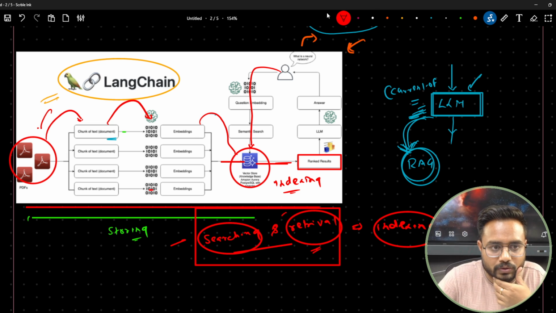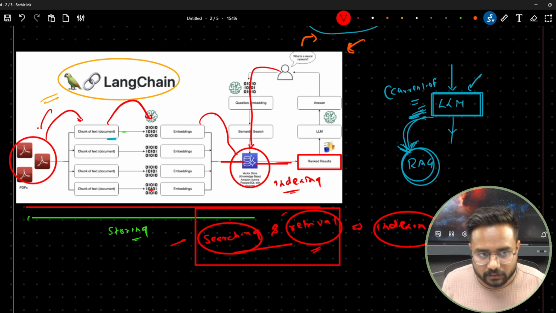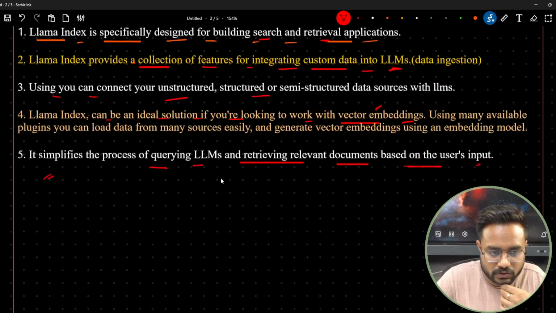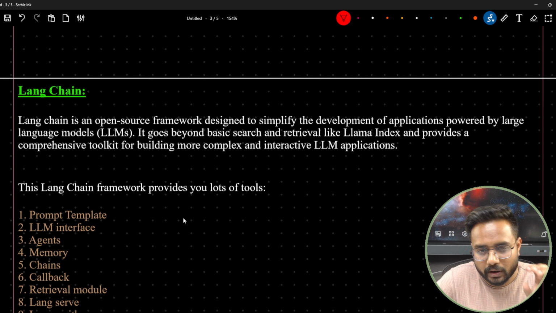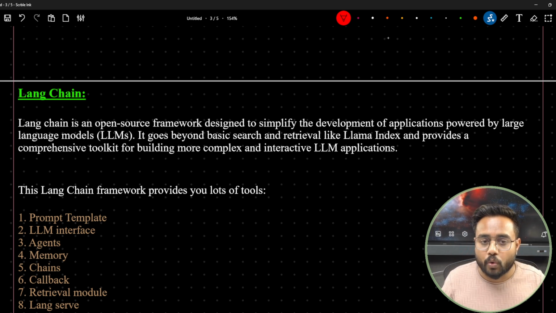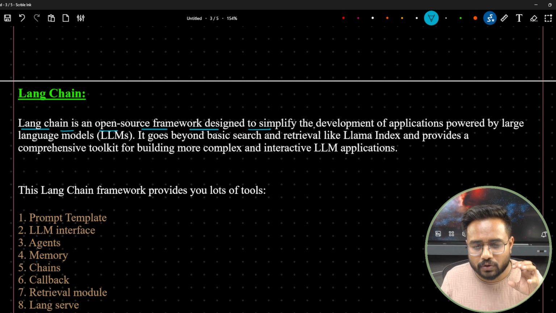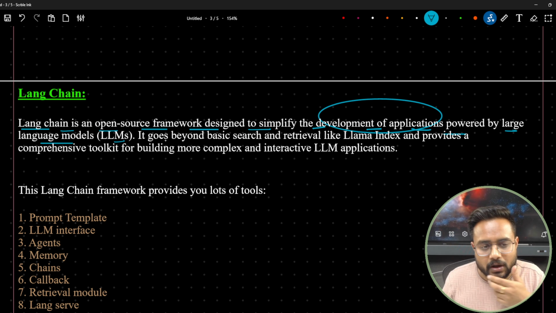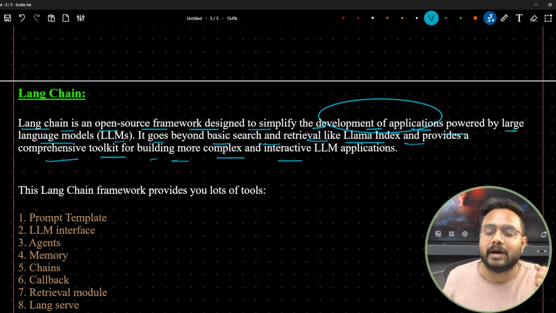Okay, now coming to LangChain. Here you can see LangChain, but I can write Llama-Index also, so that the understanding will be a bit clearer to all of you. If we are talking about LangChain, I have written a couple of points related to it. LangChain is an open source framework designed to simplify the development of applications powered by large language models. It goes beyond basic search and retrieval like Llama-Index and provides a comprehensive toolkit for building more complex and interactive LLM applications.